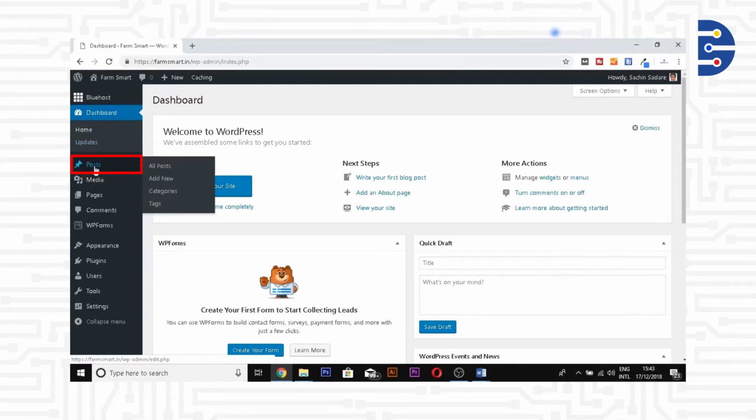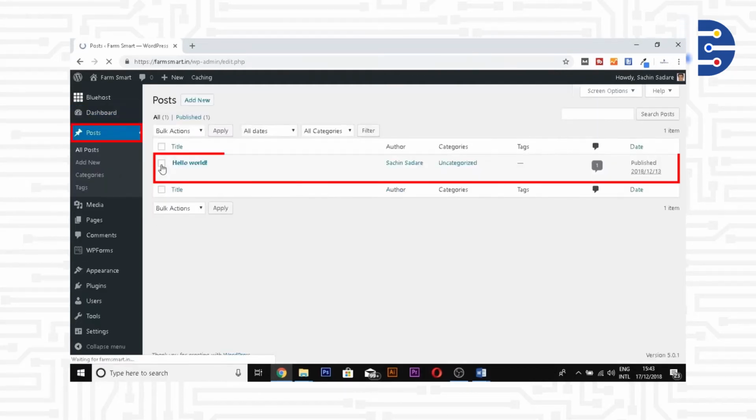We click on Post and All Posts. When we do that, we see a list of all blogs currently written for our site. The title of the blog, the author, the category, any tags, and so on. The date when it was published, any comments, rather the number of comments. All this is visible to us in a table format when we click on All Posts.